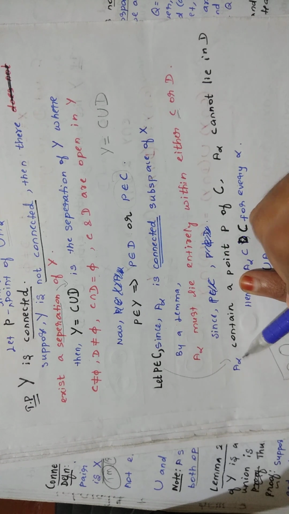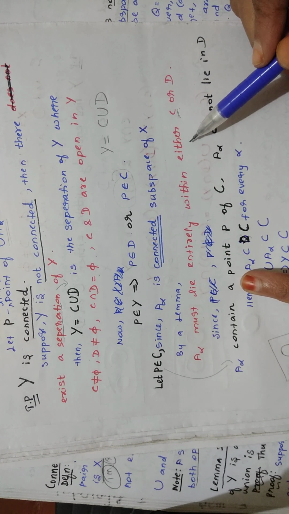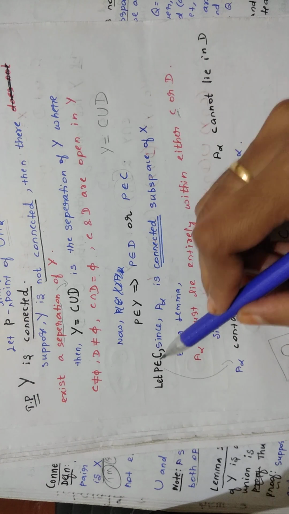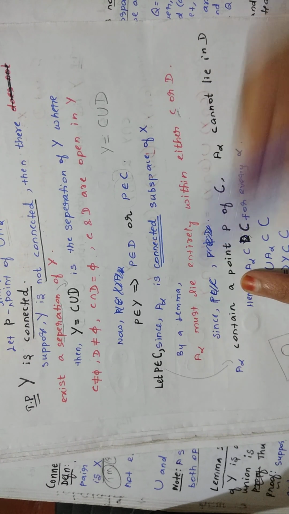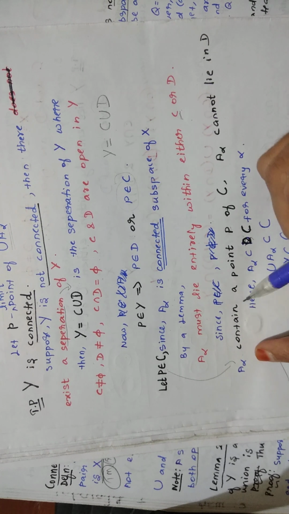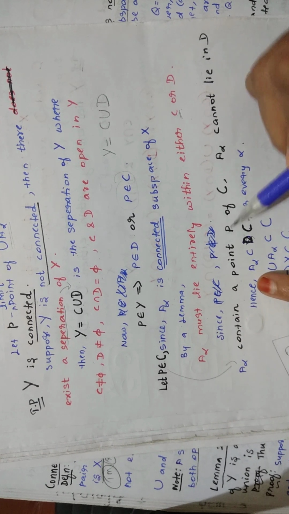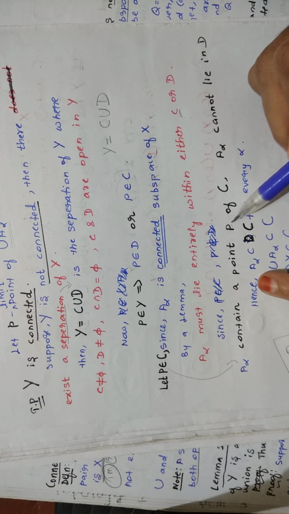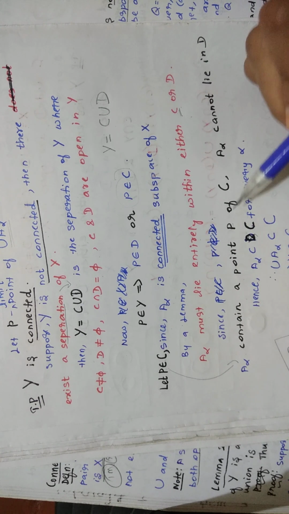Now A alpha is also within this C. So from these two things you write this sentence: A alpha contains a point P of C. That is, P belongs to C, right?